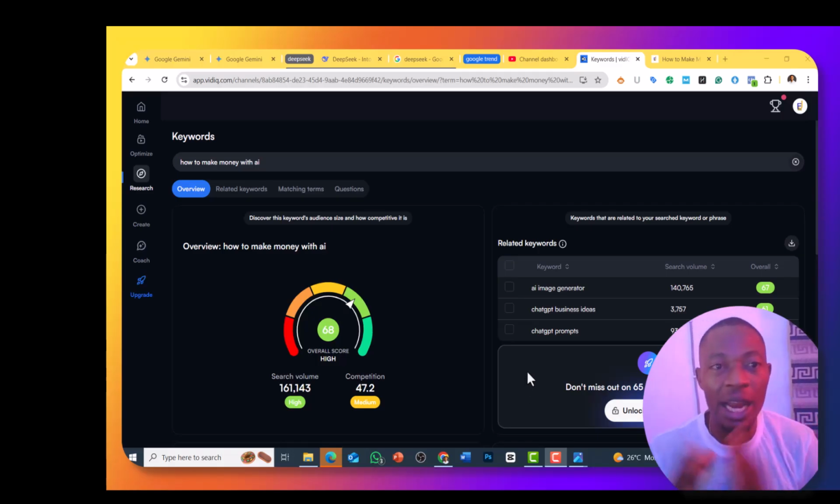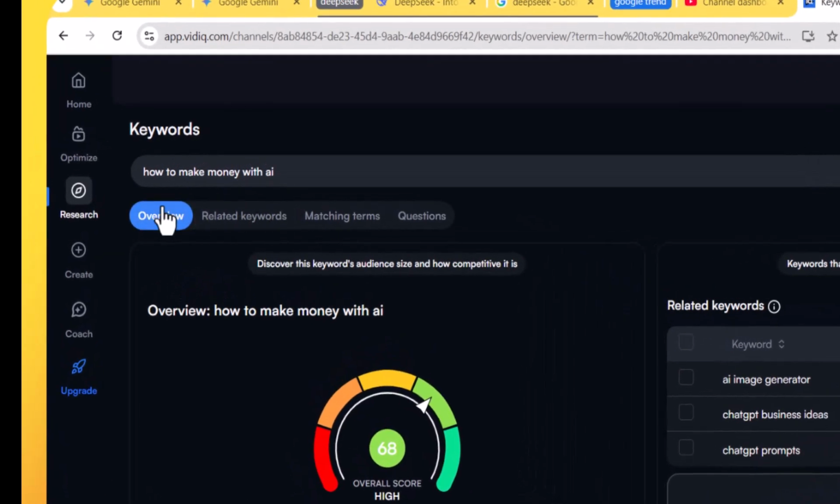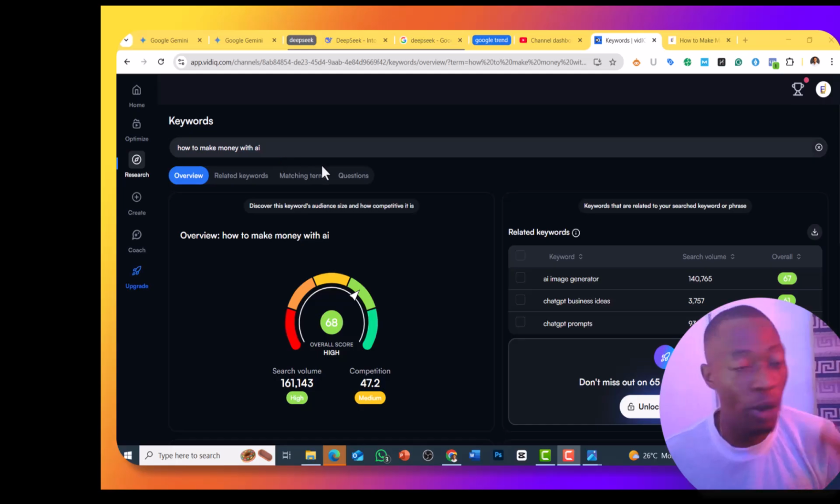There are many SEO tools for you to use. You can use vidIQ, which is for video on YouTube. You can use SEMrush, Rank Math, and a whole lot of them there. For this one, I'm using vidIQ. I've typed in the search bar how to make money with AI. You can put a whole bunch of things: how to make money online, how to make money on YouTube, a whole keyword there.